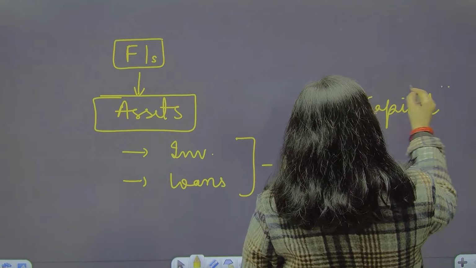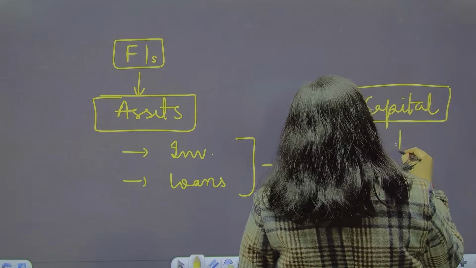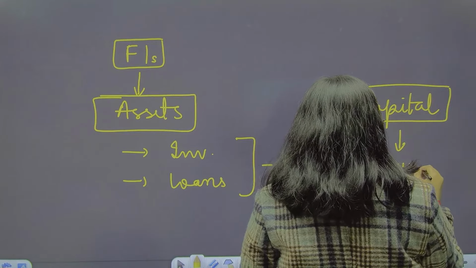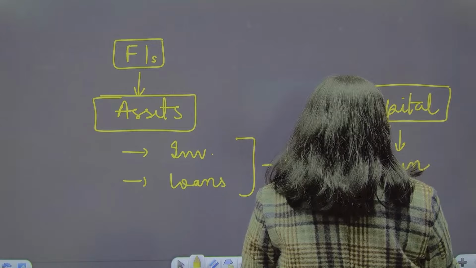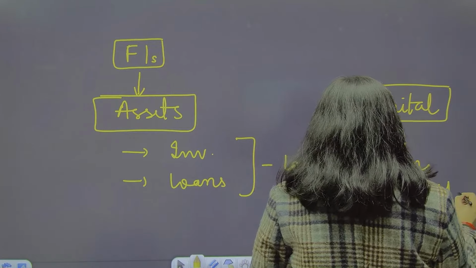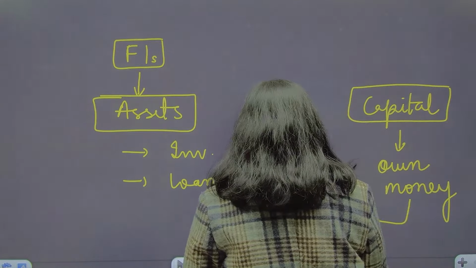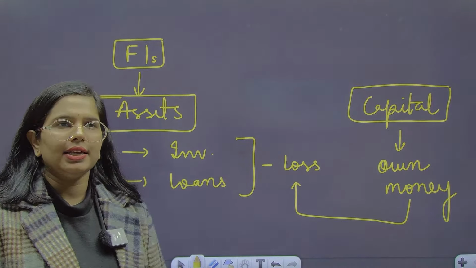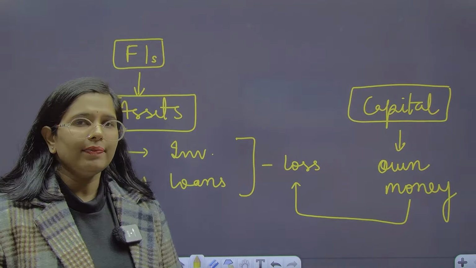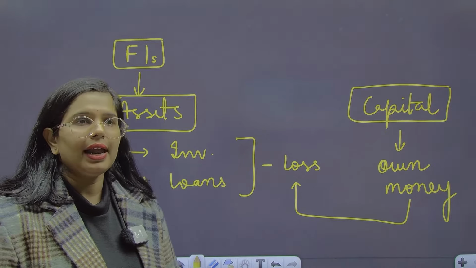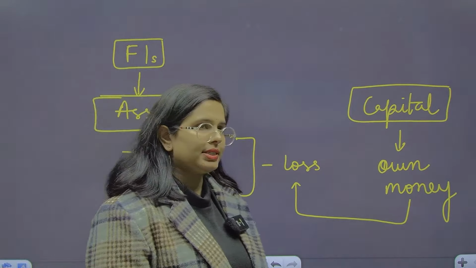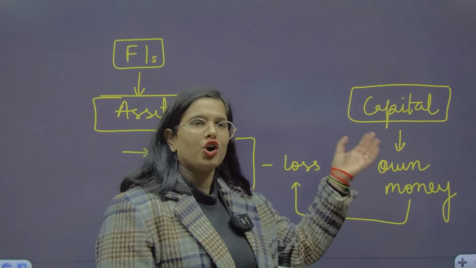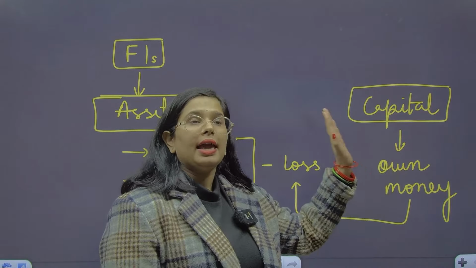Capital का मतलब क्या होता है? Your own money that you must have invested in the business. ठीक है? So if you will incur any kind of loss, you will set off that particular loss by inserting your own money into the business. Is that fine? This is called capital adequacy, that you should maintain a certain percentage of your own money in the business.